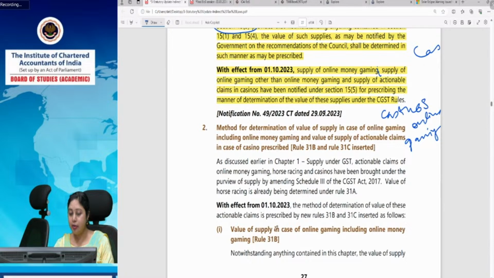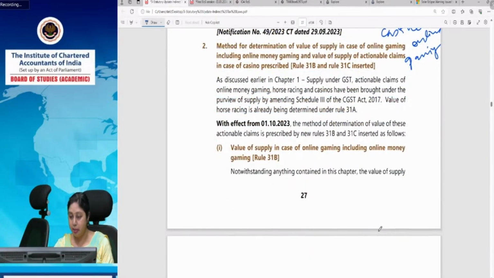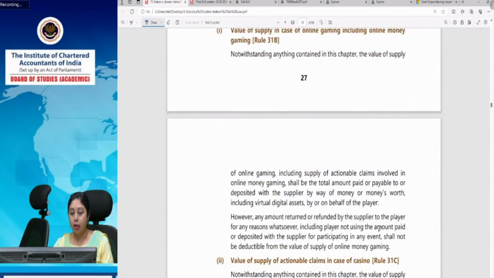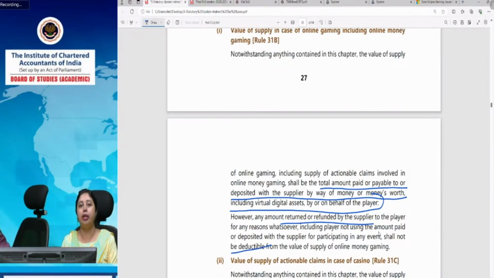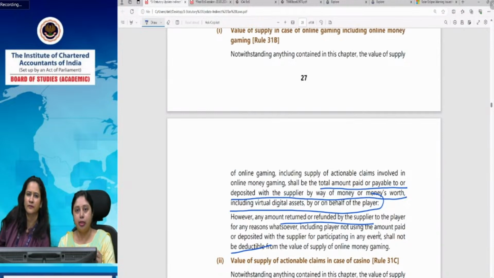So the first one is value of supply in case of online gaming, including online money gaming, Rule 31B. It provides that notwithstanding anything contained in this chapter, the value of supply of online gaming shall be the total amount paid or payable or deposited with the supplier by way of money or money's worth, including virtual digital assets, by or on behalf of the player. However, anything returned or refunded by the supplier shall not be deductible. Now, what does it actually mean? For example, you are playing an online game and you put something in your wallet.